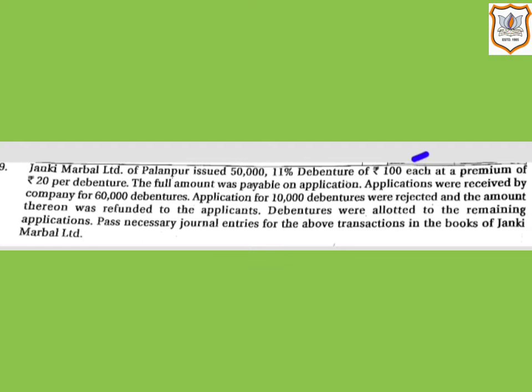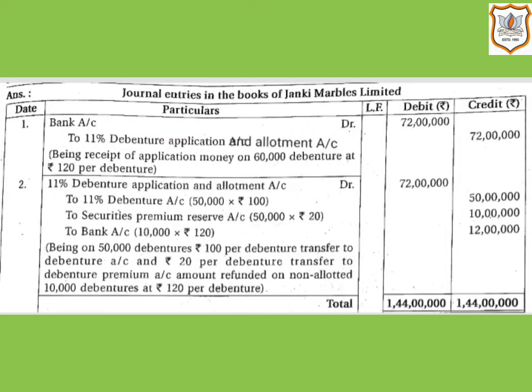Applications for 10,000 debentures were rejected and the amount thereon was refunded to the applicants. Debentures were allotted to the remaining applicants. Pass journal entries for the above transactions in the books of Janki Marble Limited. So here are the journal entries. First we will write the heading: journal entries in the books of Janki Marble